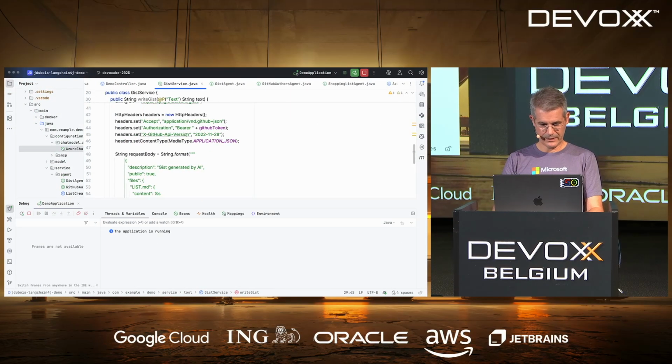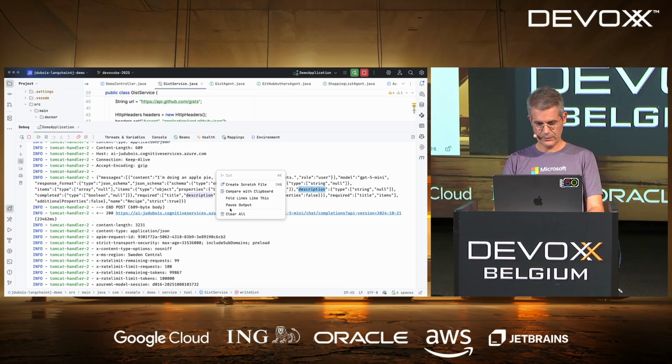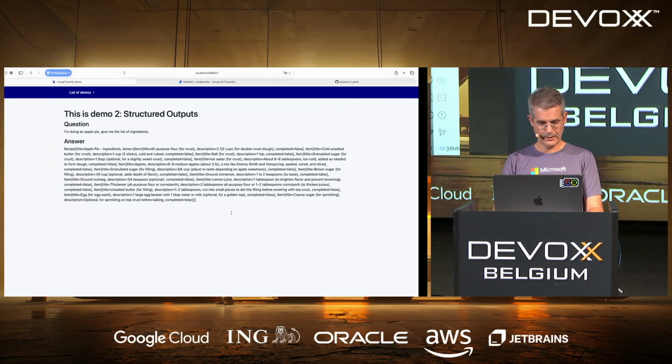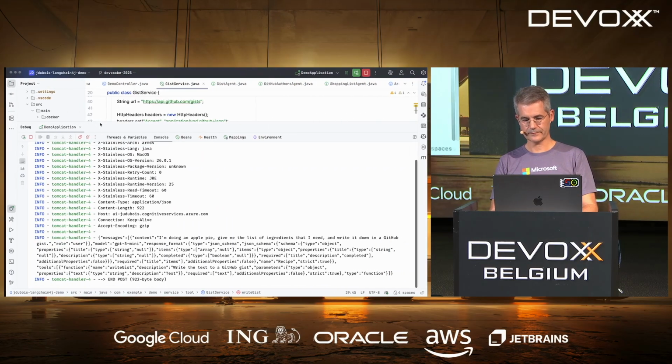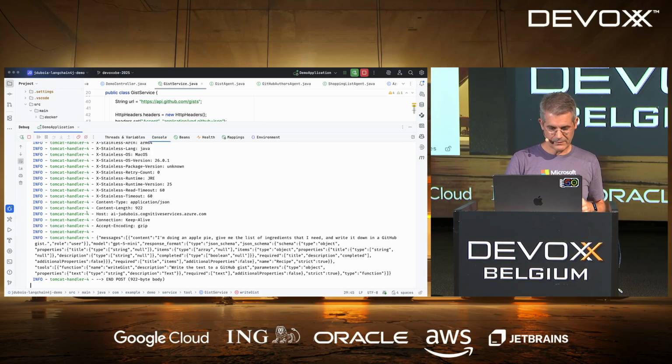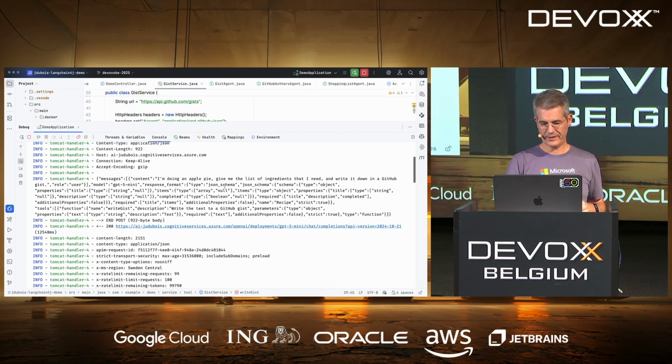Let's execute this. Oh, sorry. Let me clean up the console before, because otherwise it's going to be a mess to see what's going on. So let's execute this function calling. Same message as before, but again, a bit more complicated. So this time you can see we have the same content. I'm doing an apple pie. We still have the response format, which is of type JSON schema, and we've got the JSON schema, so what we just saw before in the first starter.